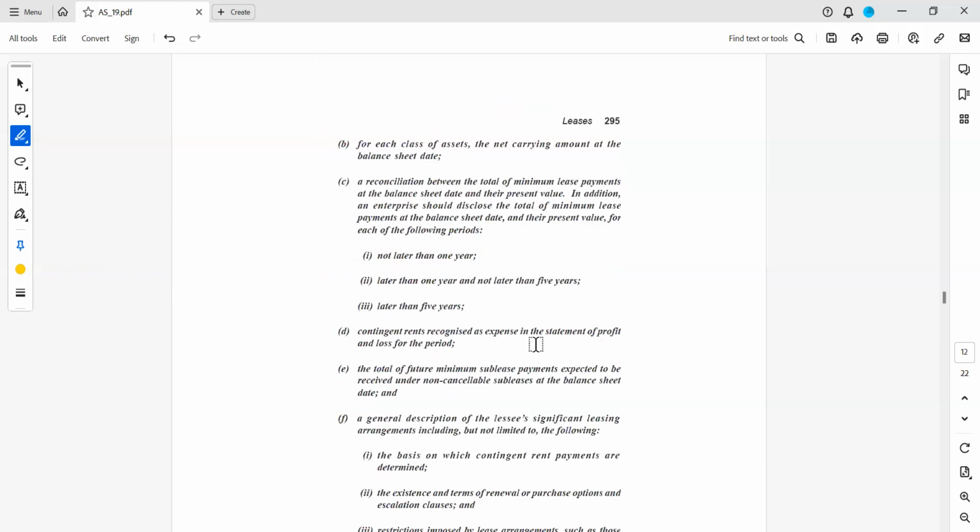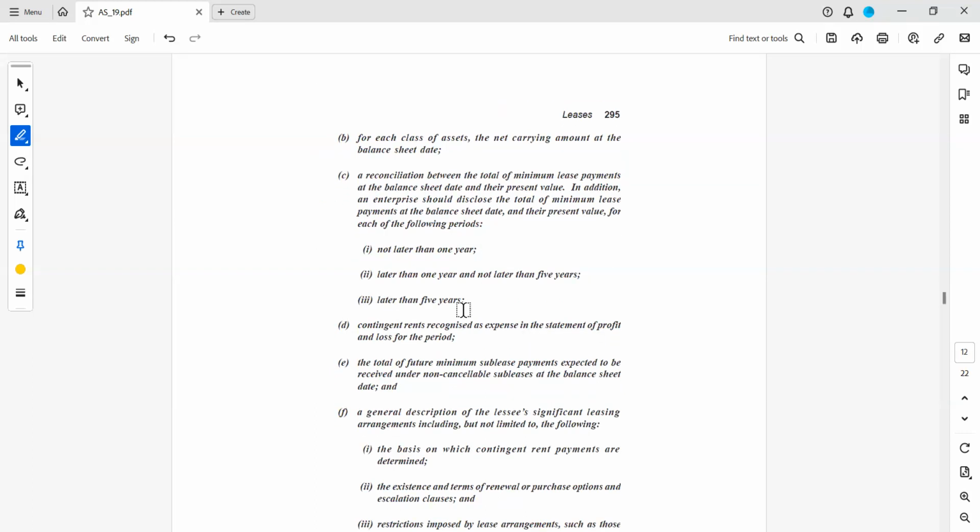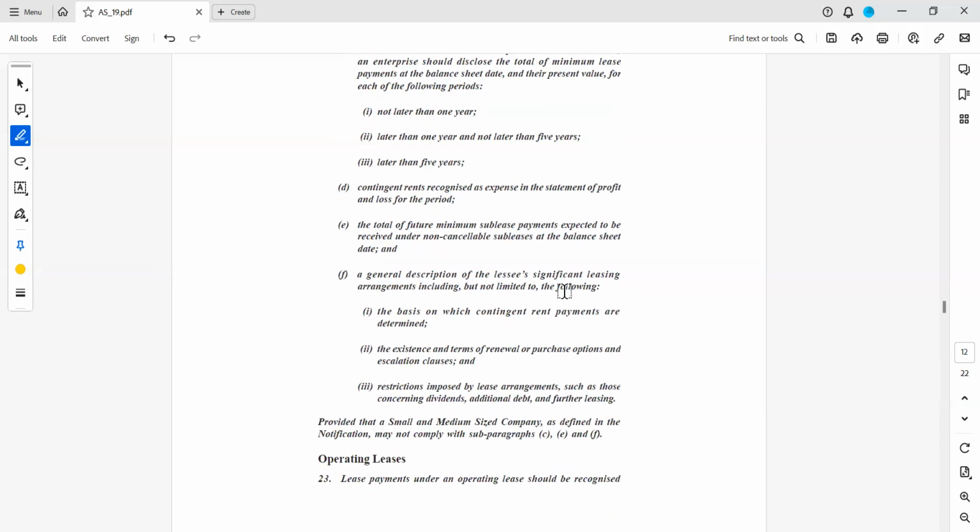Apart from that, he has to make the following disclosures, which I have shown you in one of the financials: not later than 1 year, the lease payments which are due between 1 year to 5 years, and more than 5 years. These are the disclosures which have to be made in the notes to accounts. So these disclosures come from this working only. Suppose you are in the first year, then see the balance minimum lease payments and the finance charges balance due, between 0 to 1 years, and between 1 to 5 years.